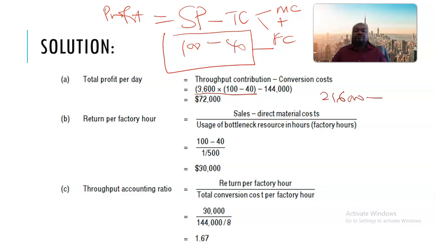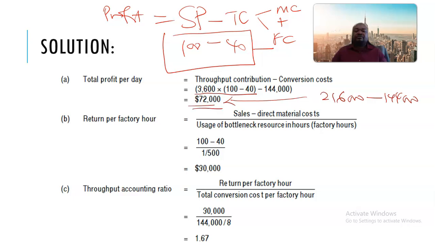Then we deduct the 144,000. Obviously, we need to arrive at that figure. Just cross-check with your calculators, ladies and gentlemen. Yes, 72,000.